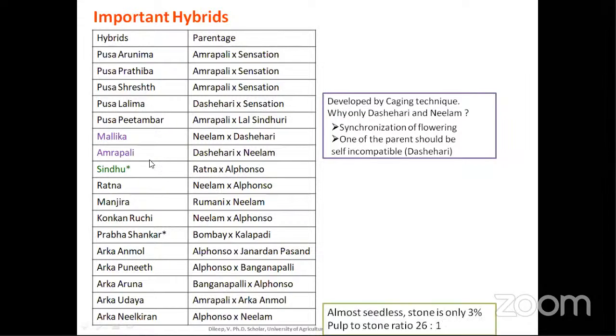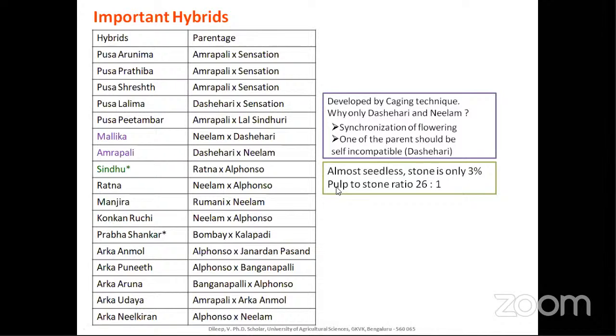Sindhu, the cross is Ratna into Alfonso, because we all know that Sindhu is a seedless variety. It is not completely seedless, it's almost seedless, and the stone accounts for only 3%. That is, if a 100-gram fruit is there, only 3 grams of stone will be present, and the pulp to stone ratio is almost 26:1. That is 26 parts to 1 part. So like that, Ratna is Neelam into Alfonso.